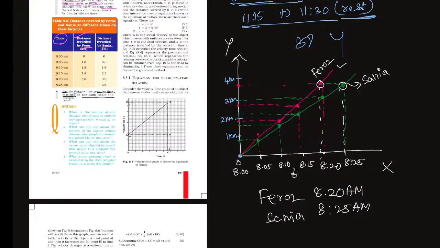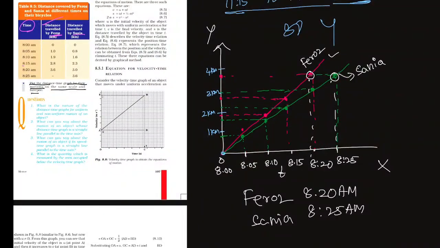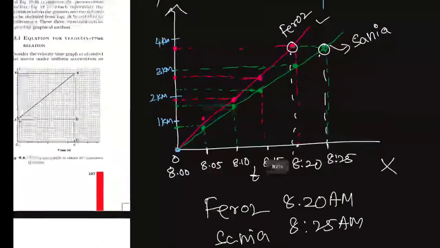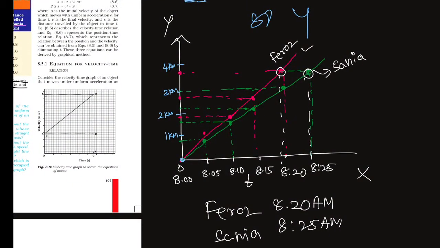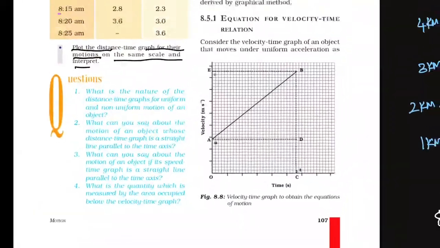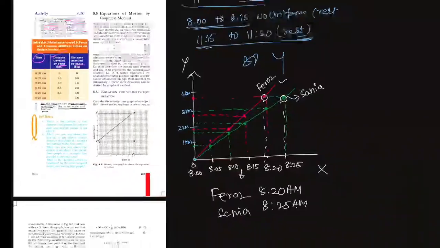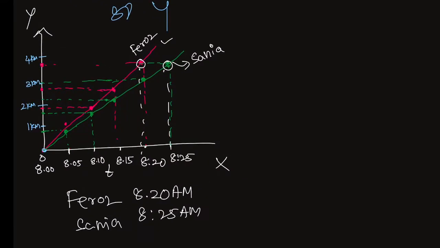Got it, children? In this case, by observing, Firoz reached school faster than Sania. Very, very important: the interpretation of the graph, how we can take it, that is important. By taking horizontal and vertical lines we have to take it, children. From this I would like to give some important points.